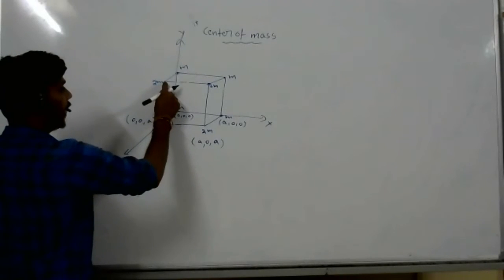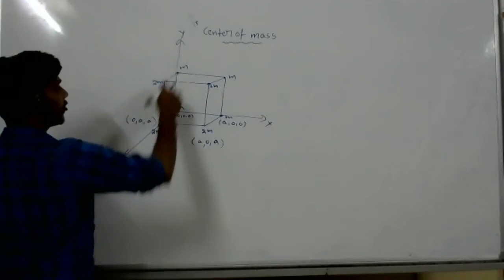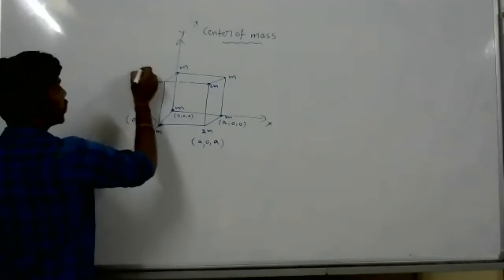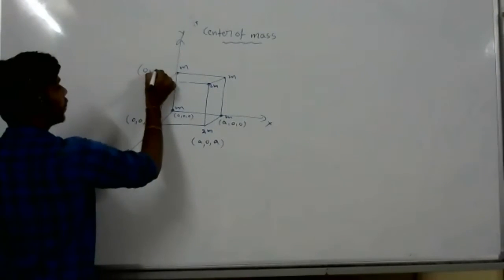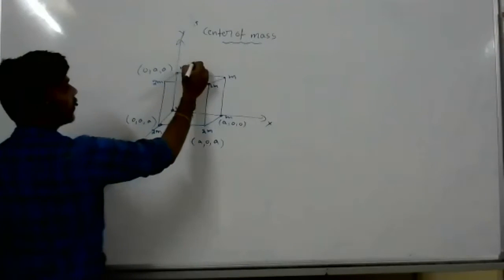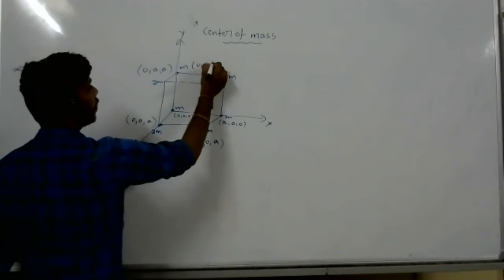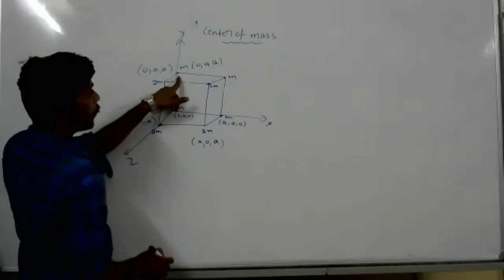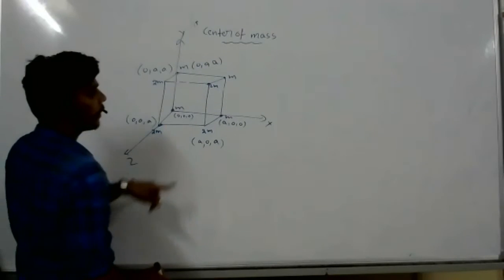This plane lies in the xz plane, there is no x, so 0 comma a comma a. This point is 0 comma a comma 0, because it lies along the y axis only.